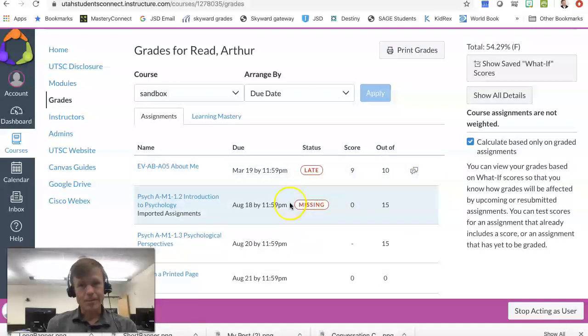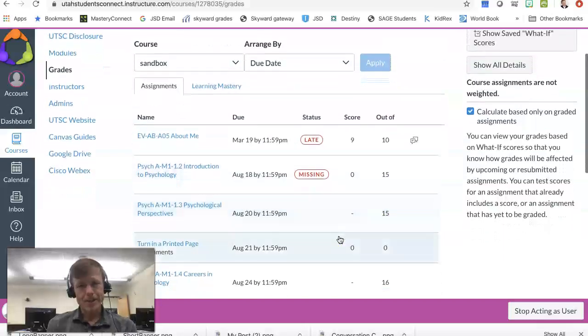Okay, the next status is missing. Missing means that the assignment is late and the student hasn't submitted it yet. So in this case, Introduction to Psychology is late and Arthur hasn't submitted it. So as soon as it turns to late and missing, the grade defaults to 0. And it will stay a 0 until he submits it.